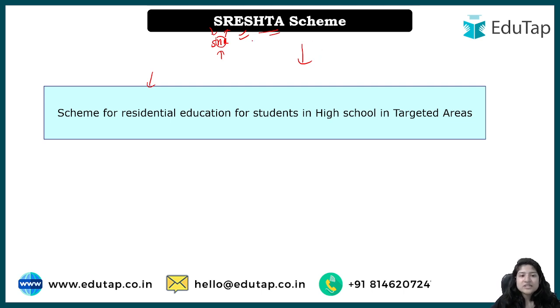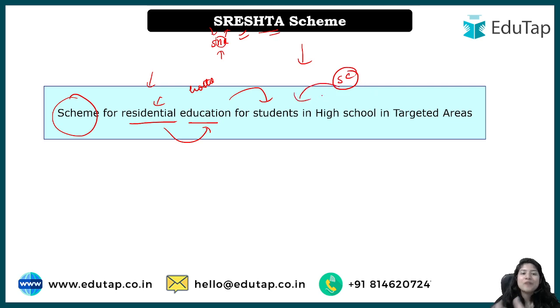Shrestha is a scheme for residential education. Residential education basically means hostels are provided, a space to live is provided along with the education. But in this particular scheme we are focusing on a specific section, the SC community. Students from the SC community will be provided residential education in high school in targeted areas. What does it mean?